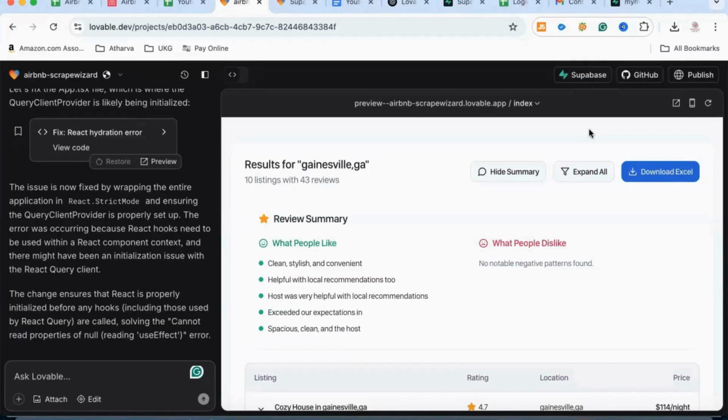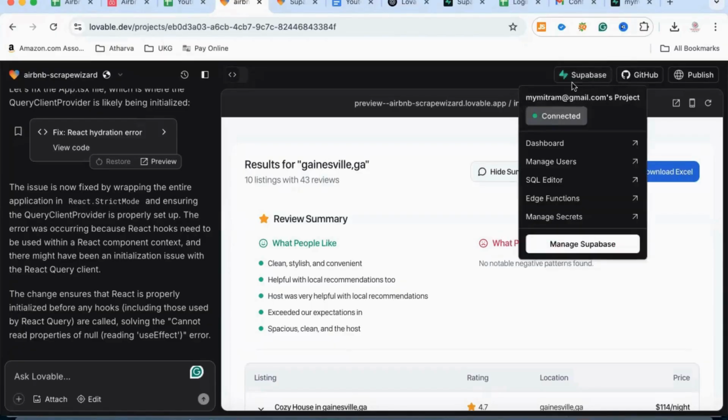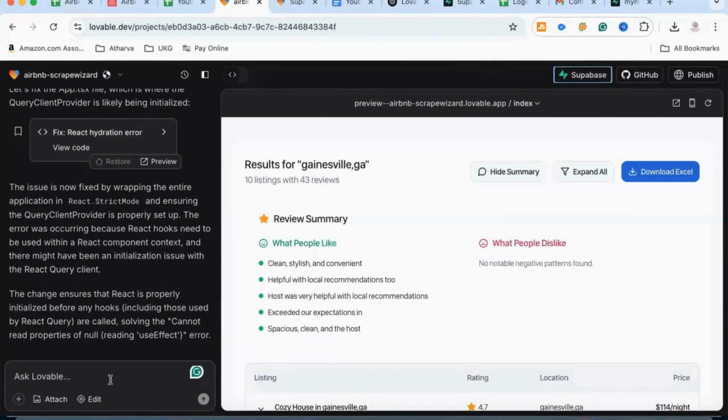So first, you can create an account with Supabase, and once you have created that account, you can come here, link your account, click on it. I have already linked my account, but you can link it. And once you have linked, then you can ask Lovable to add functionality where you can save the data and it'll get saved in Supabase.